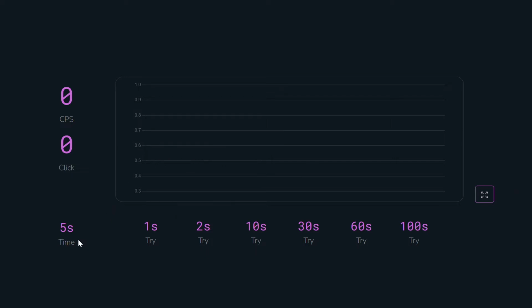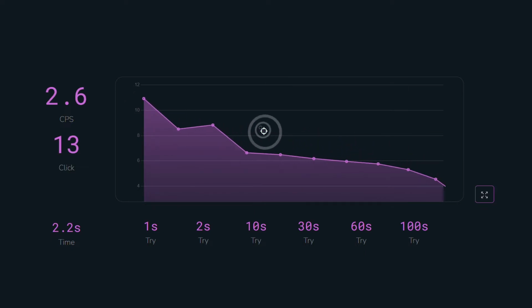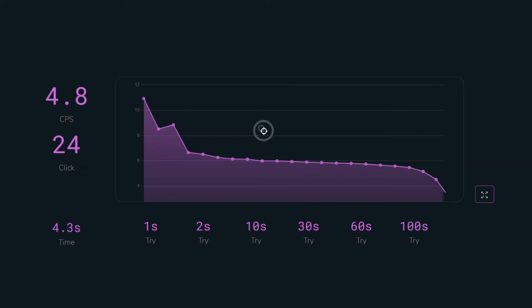Now, let's jump into action. By default, a timer of 5 seconds is already set for you. But if you need more or less time, feel free to adjust it according to your preference. Once you're ready, it's time to put your skills to the test. Click as fast as you can and see how well you can perform.